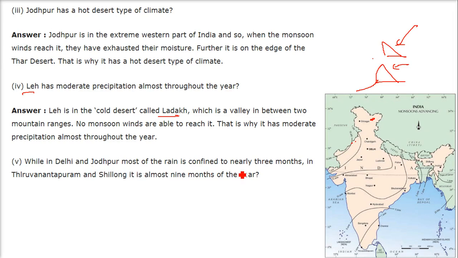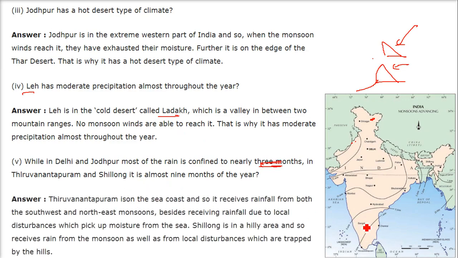Next question is, while in Delhi and Jodhpur most of the rain is confined to nearly 3 months, in Thiruvananthapuram and Shillong it is almost 9 months of the year. The reason is, Thiruvananthapuram is at the sea coast and it receives rainfall from both the southwest monsoon and the northeast monsoon, besides rainfall due to local disturbances, while these winds are picking up moisture from the sea. Shillong is a hilly area and so receives rainfall from the monsoon as well as from local disturbances which are trapped by these high mountains.